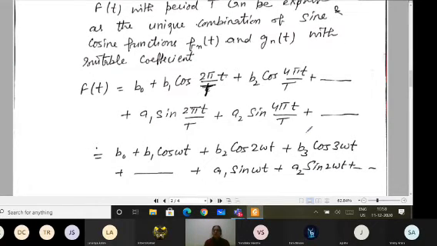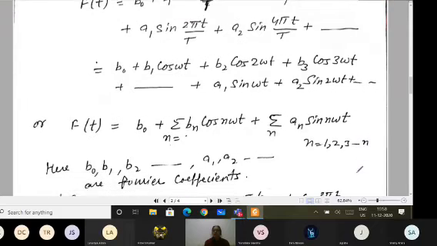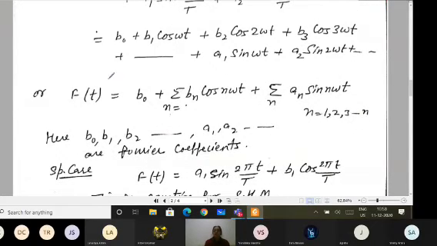And for sine also he wrote the series. So 2 pi upon capital T, that can be replaced by omega as well. So either this way or this way you can write the equation, which is for the Fourier theorem, that he said that unique combination of sine and cosine functions. So f(t), I can write it as b naught plus b1 cos omega t plus b2 cos 2 omega t, and so on, plus a1 sine omega t plus a2 sine 2 omega t. Or in summation form, I can write, this is the easiest way to write the Fourier theorem with you.